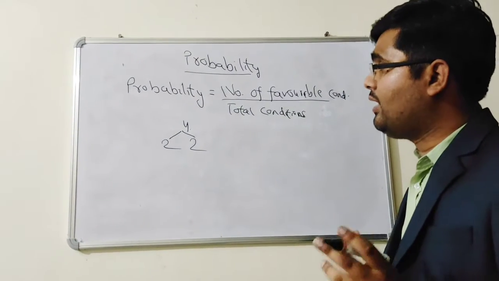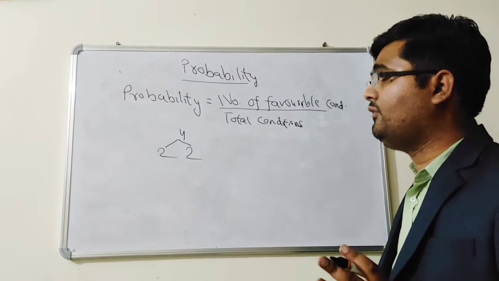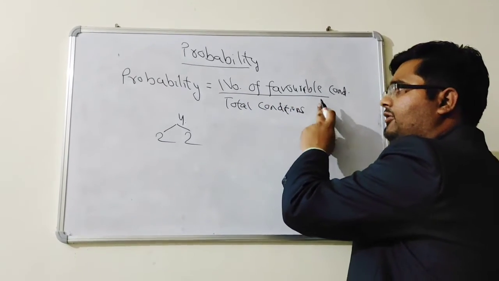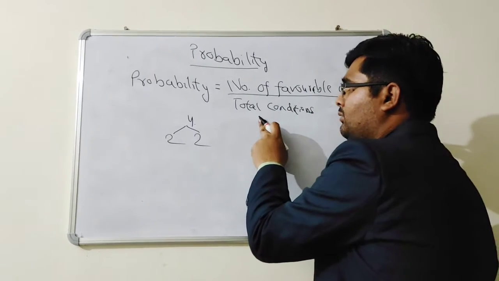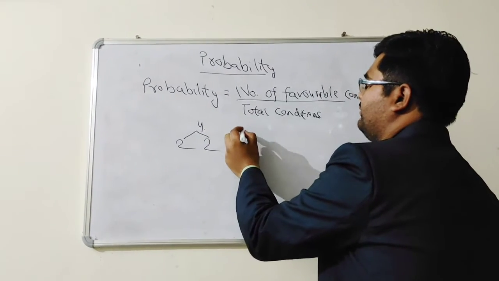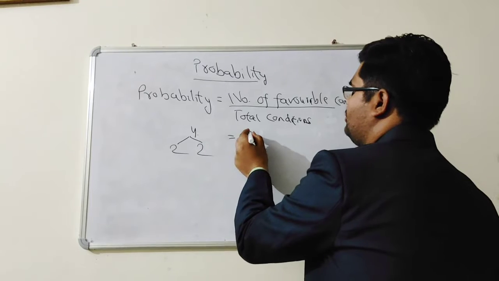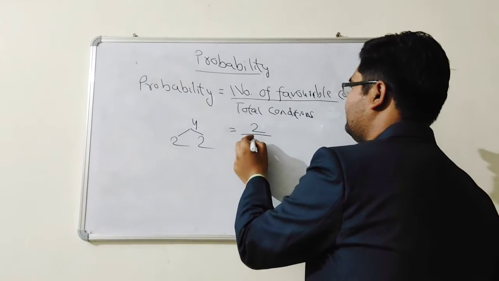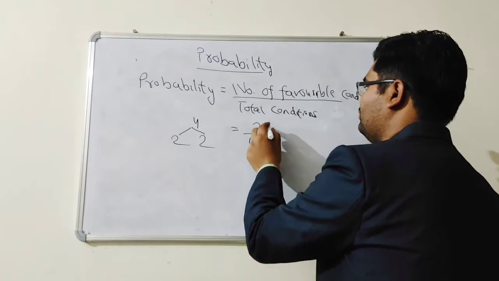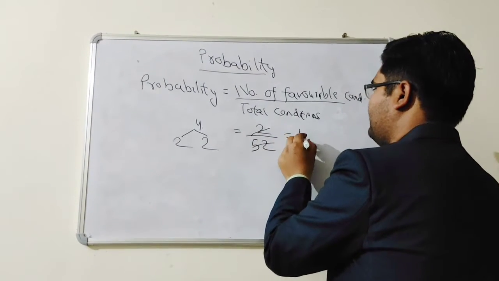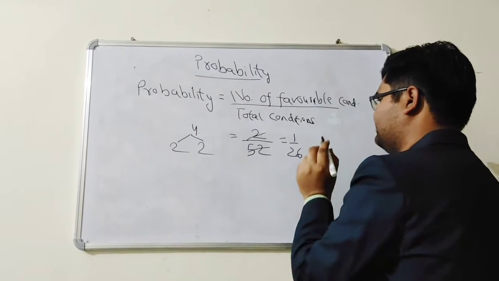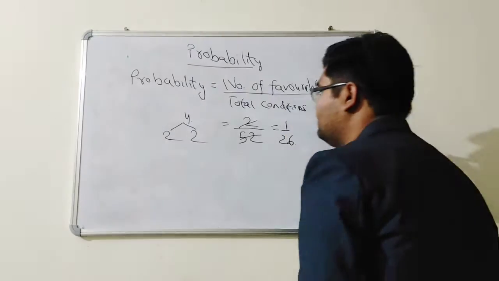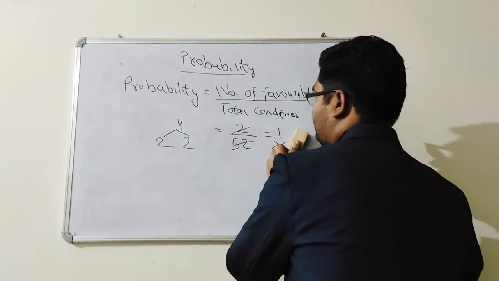So you have to take out the probability of red king. The formula is number of favorable condition upon total condition. Favorable condition is 2. Total cards are 52. It comes out to be 1 upon 26. This is when you are taking the cards as a whole, means the full deck.